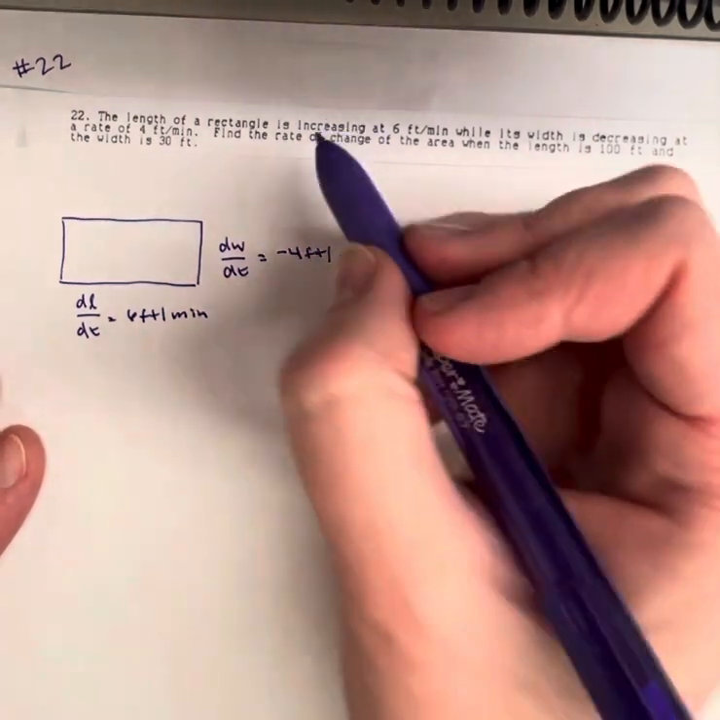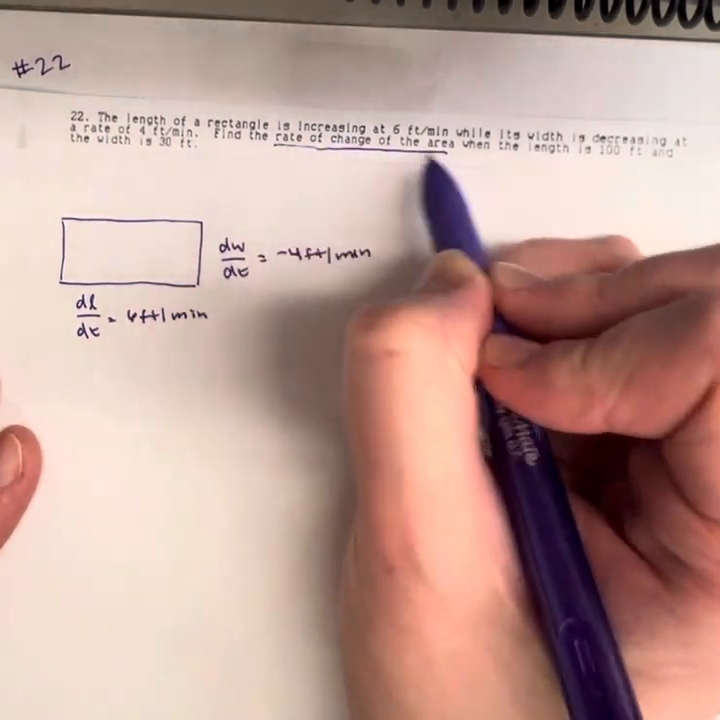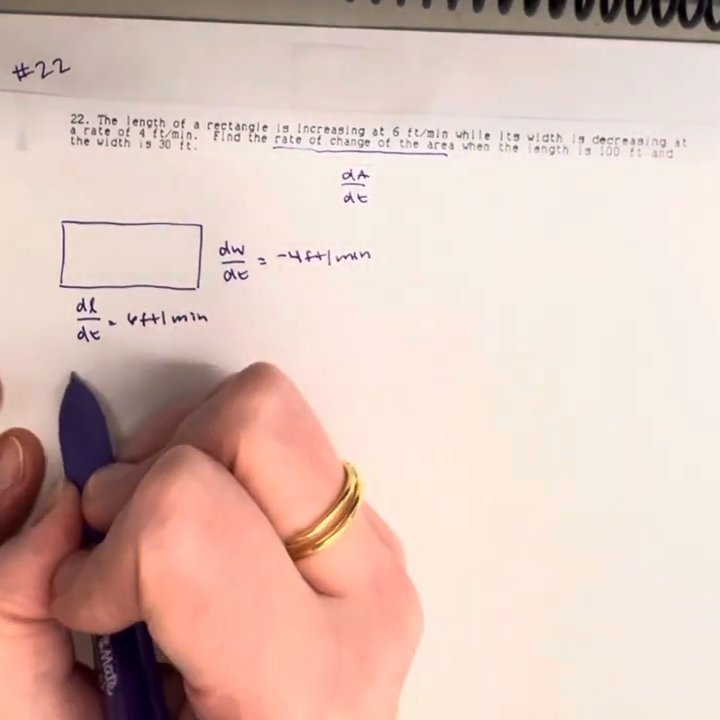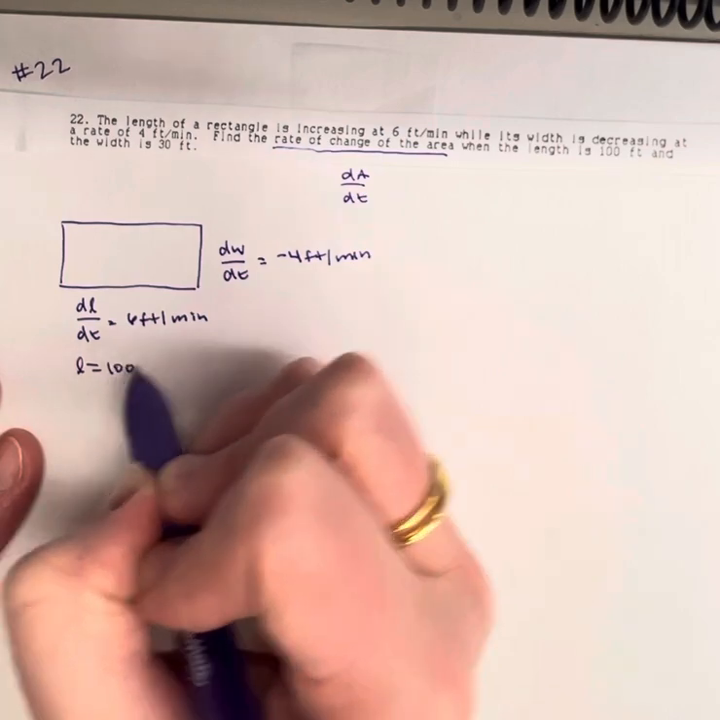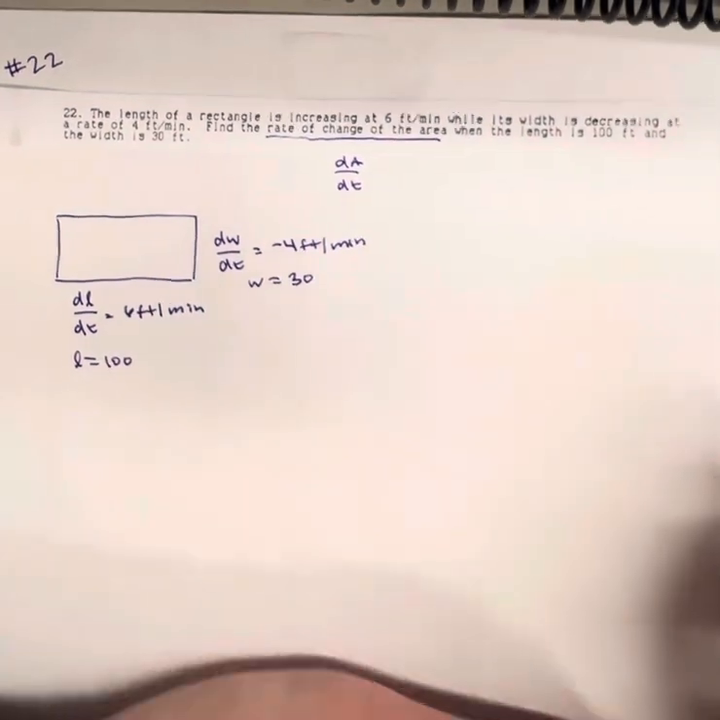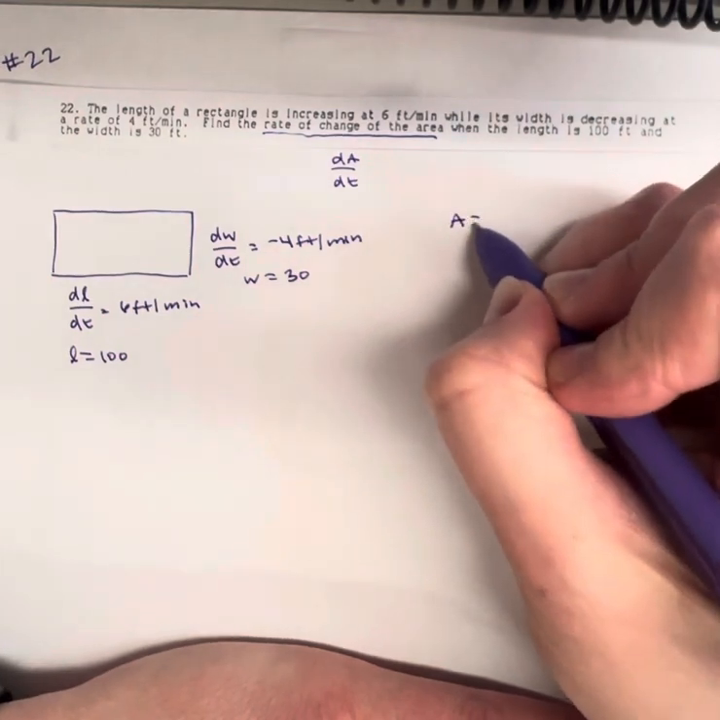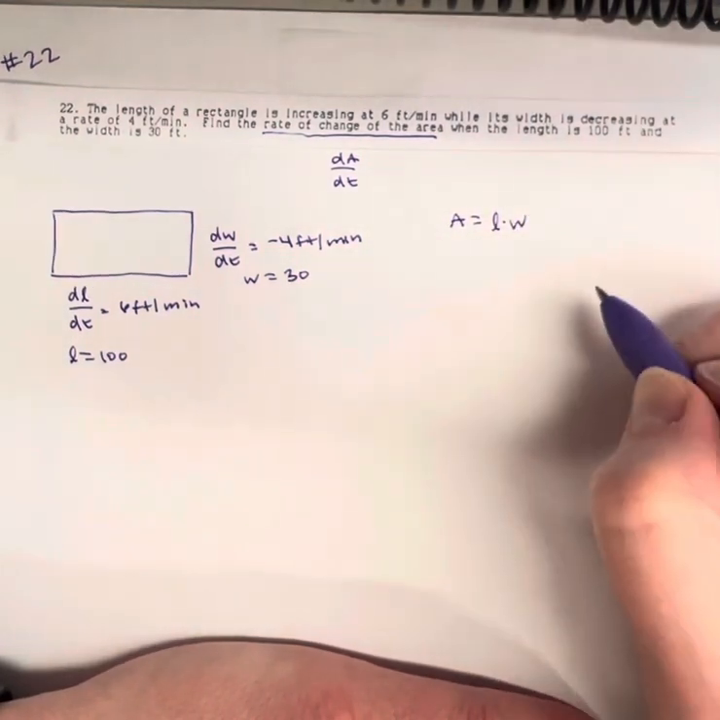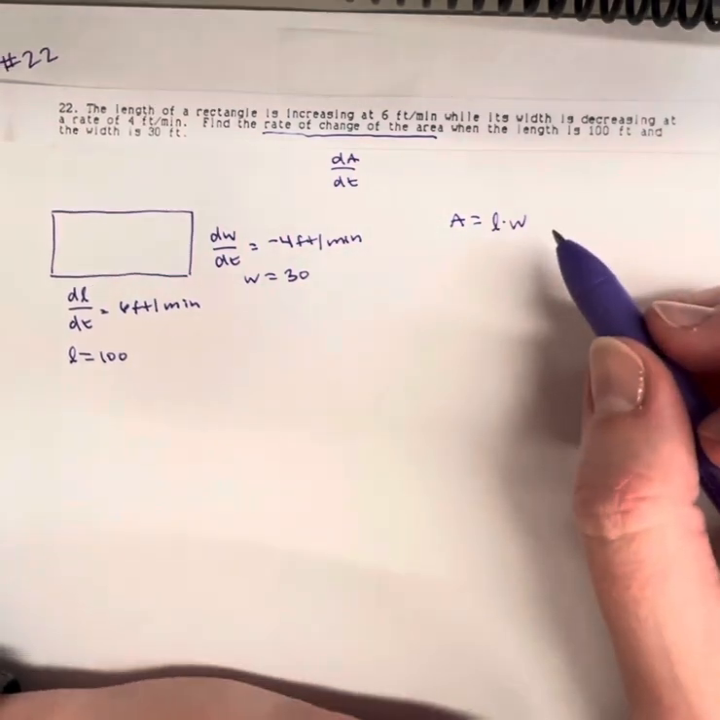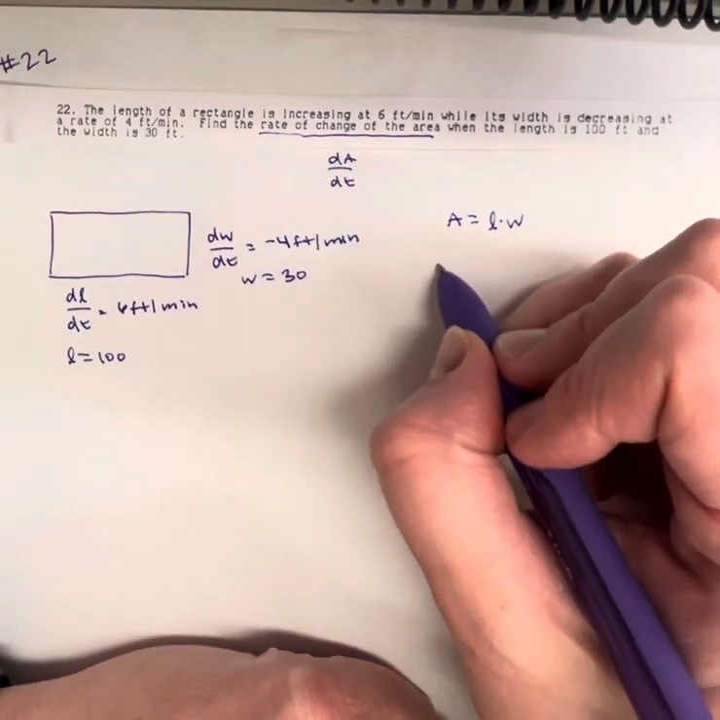Find the rate of change of area. So rate of change of area, that'll be dA/dt, when the length is 100 feet and the width is 30 feet. So we know the area formula for a rectangle is length times width. Now this is a product. I can't rewrite one in terms of the other right now, so I'll have to use the product rule.